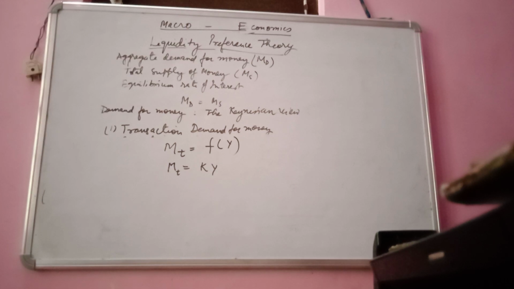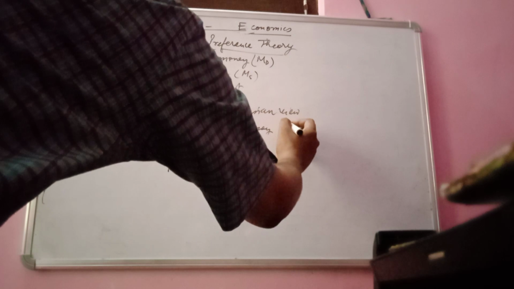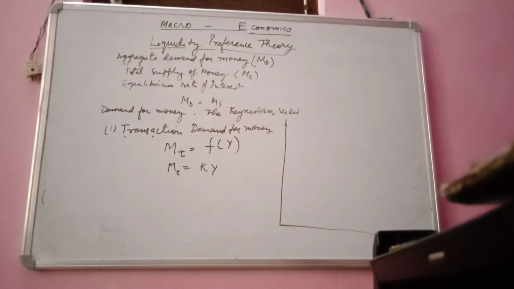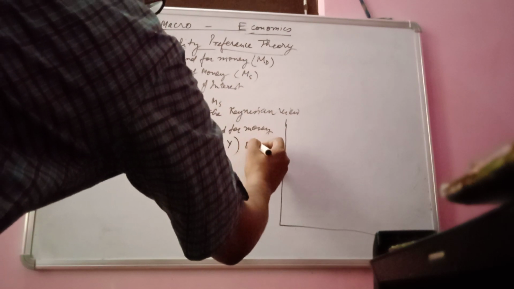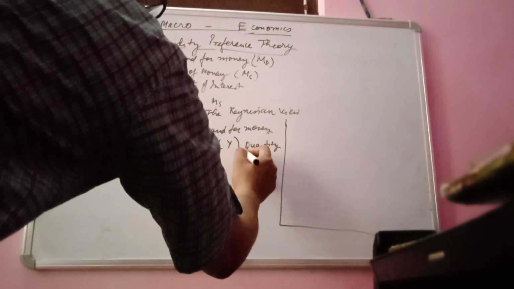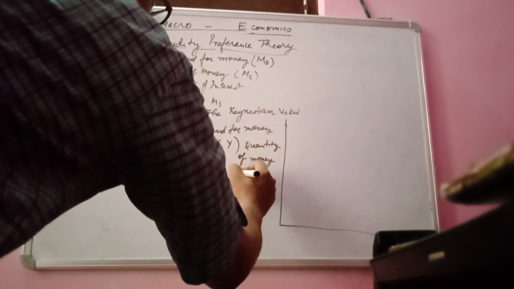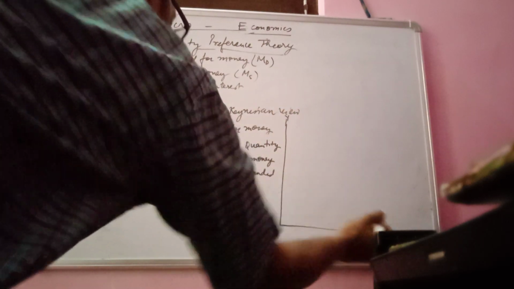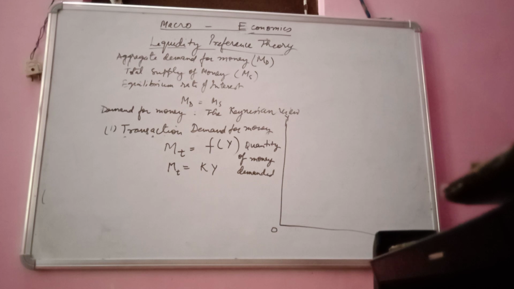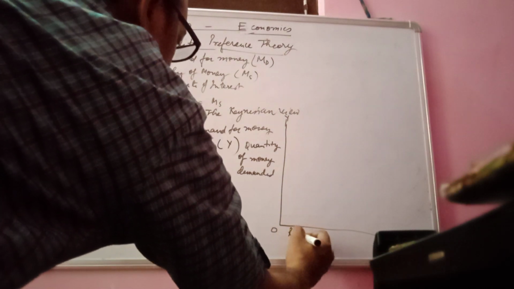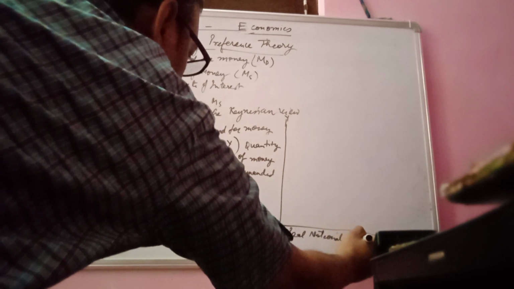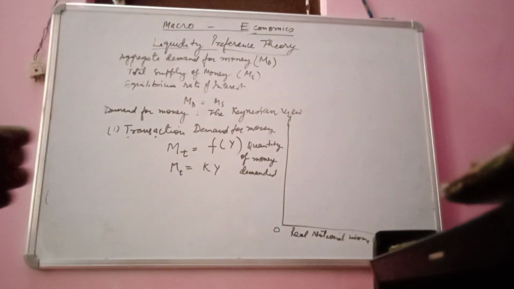When we draw a graph for the transaction demand of money, the graph is between the quantity of money demanded and the second is real national income, which is denoted as Y here.